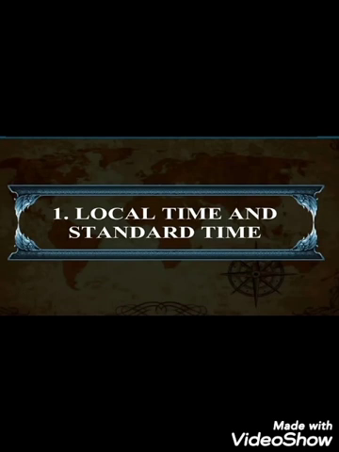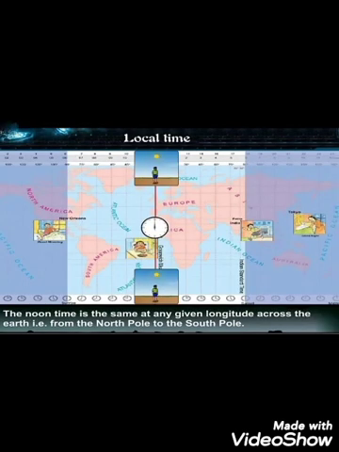Local time and standard time. First we will talk about local time. The rotation of the earth on its axis is responsible for the occurrence of day and night. This phenomenon is the basis of time measurement. The total time taken remains the same. It is only the lengths of the days and nights that vary.